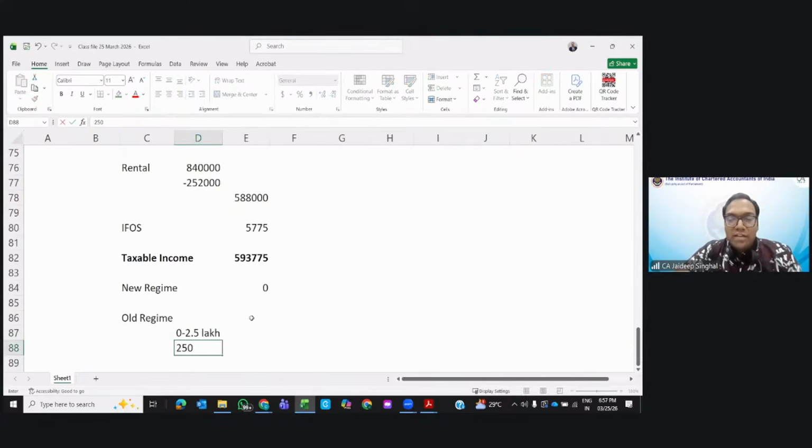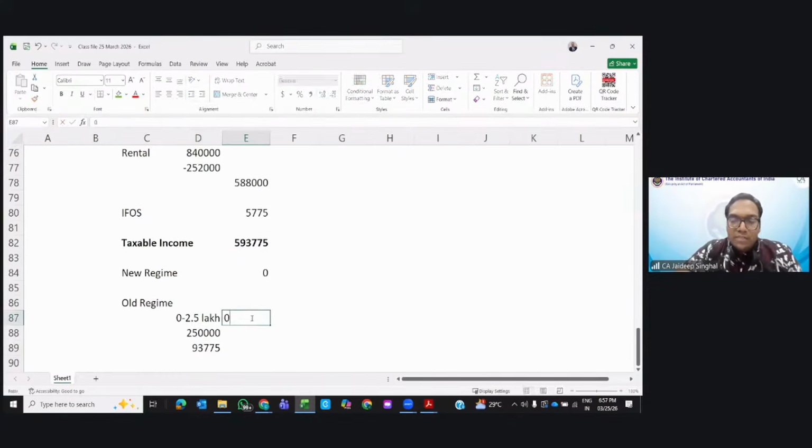Then next 2.5 lakh? Then next how much? 93,775? First it would be 0%, then 5%, then 20%.